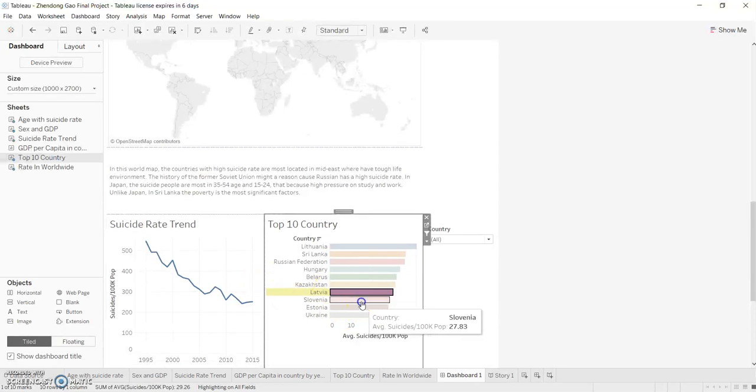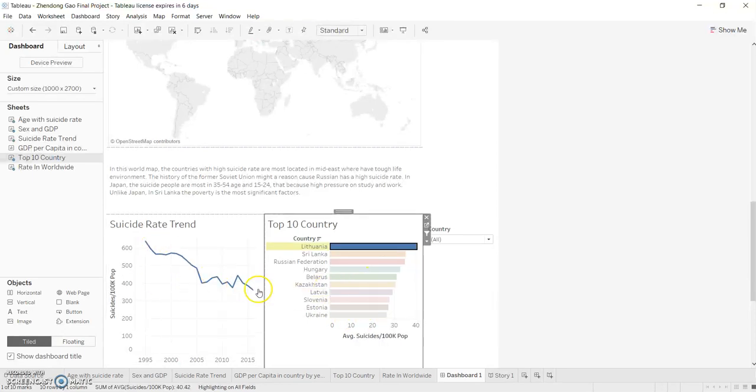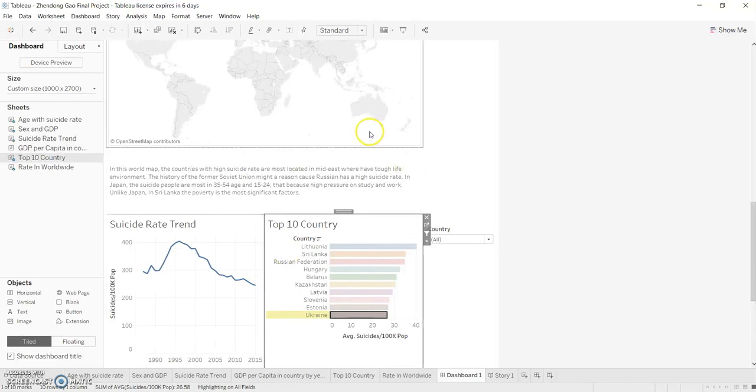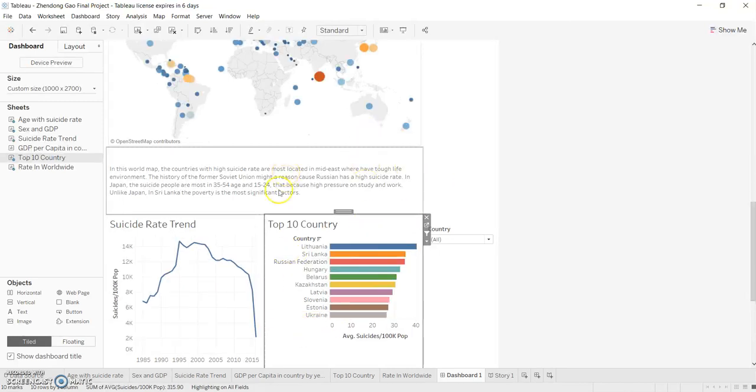But fortunately, the suicide rate for almost all the countries is going down, which means our life is getting better, and not as many people commit suicide. If you do not click anything on these two graphs, the trend shows the whole trend in the world. Before 1995 there is a huge jump, maybe because of war or something. But after that, our living environment got better, so the suicide rate is sharply going down in this period.